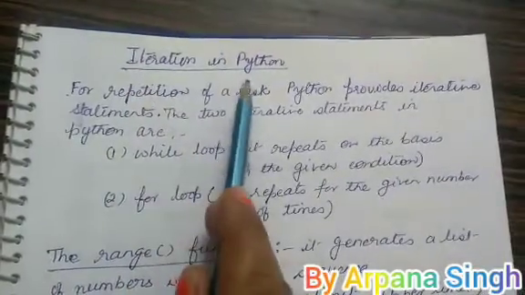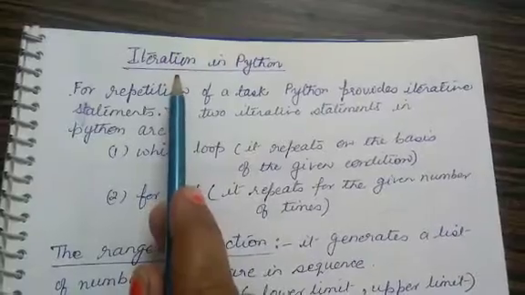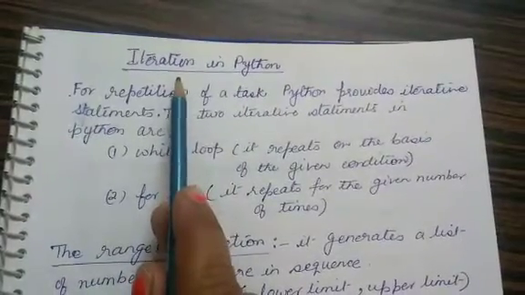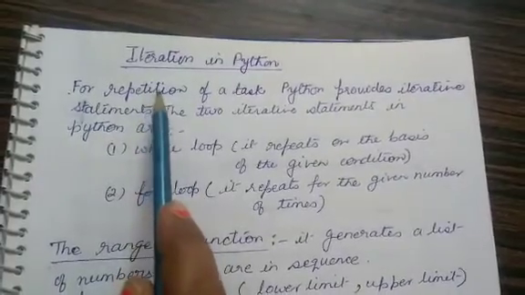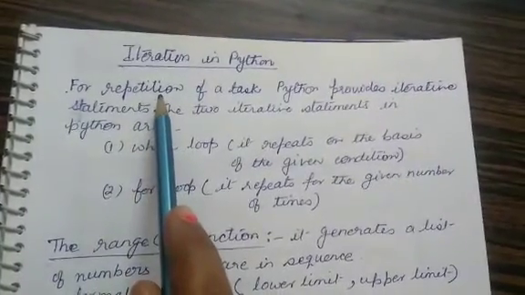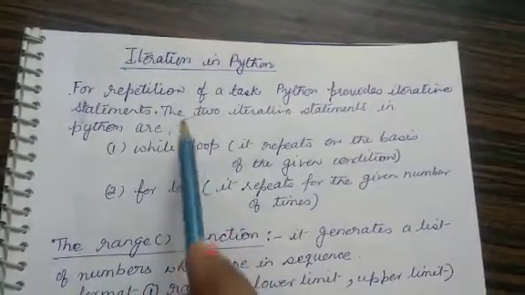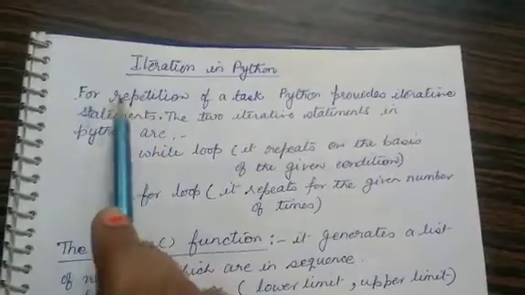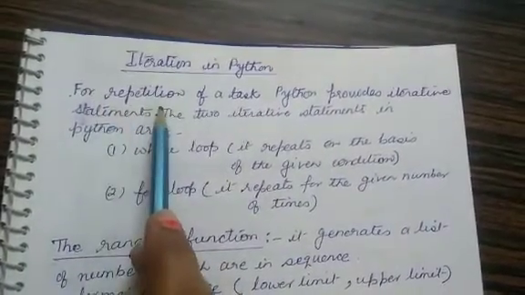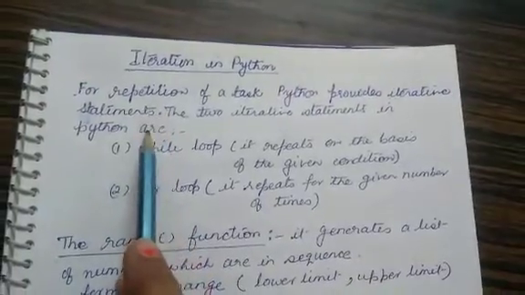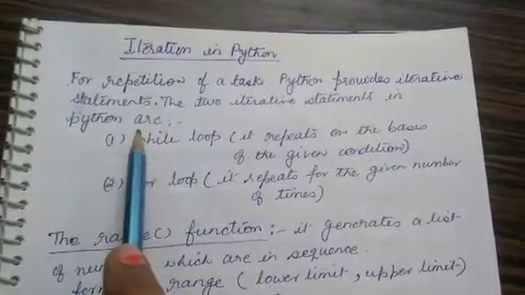Iteration in Python. Iteration means repetition. So if you want to do certain things again and again, then for that iteration is used. For example, if you want to print your name or any information 10 times, then one method is you write 10 print statements for that. Another method is using iteration statements in Python. So for the repetition of any task in Python, Python provides two iterative statements or repetitive statements or looping statements.